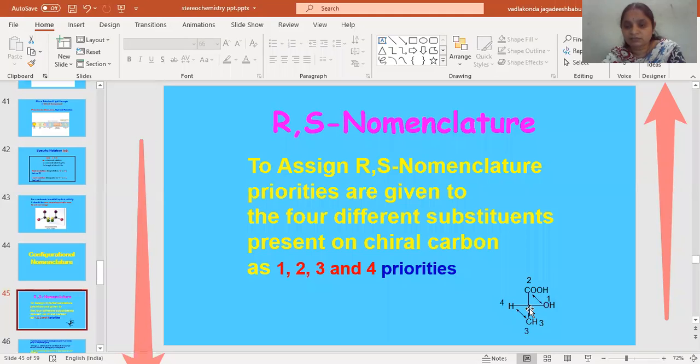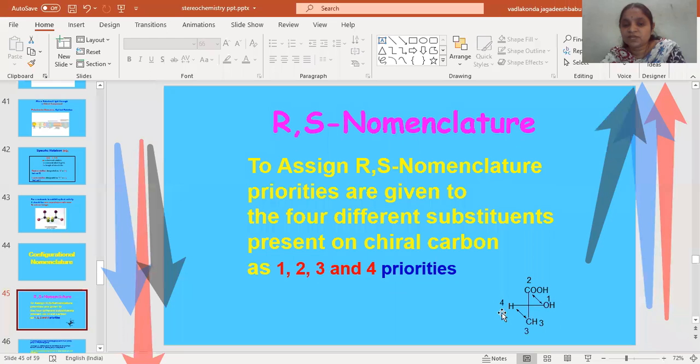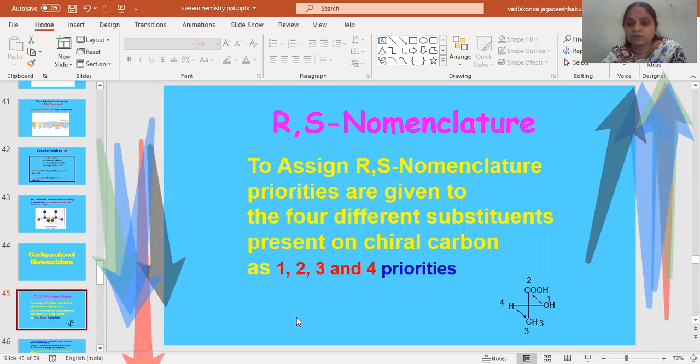So for this carbon, the center carbon has four different groups. Now when we are naming, we are going to assign RS nomenclature. For giving nomenclature to these molecules, we have some rules which are known as the Cahn-Ingold-Prelog rules.